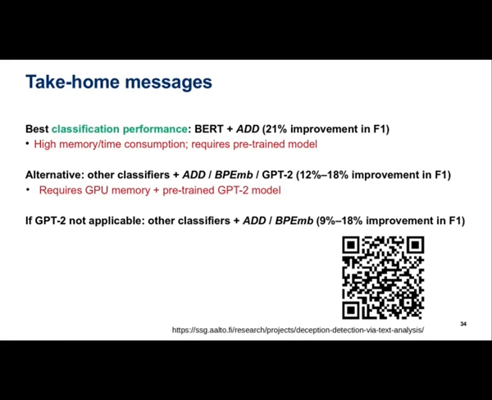Based on our results, we make the following recommendations. While BERT failed when training on seed alone, using the add augmentation technique resulted in the best overall F-score improvement. The problem with BERT is its high computational overhead. The combination of add, BPE, and GPT-2 on the other 3 classifiers were able to approximate BERT's behavior with less computational resources. However, GPT-2 still relies on a large pre-trained model and uses GPU memory. If neither BERT nor GPT-2 is available, the combination of add and BPE was the overall best option.